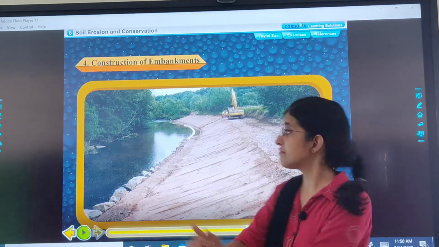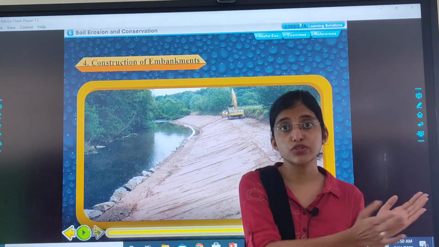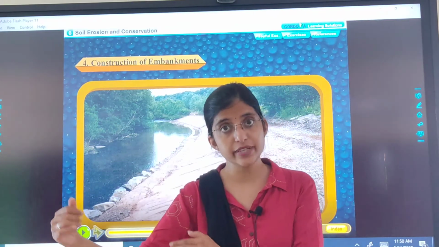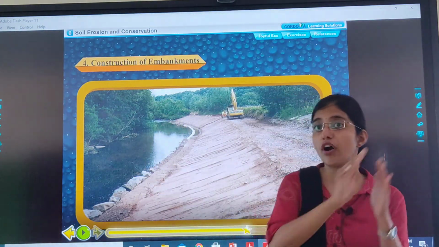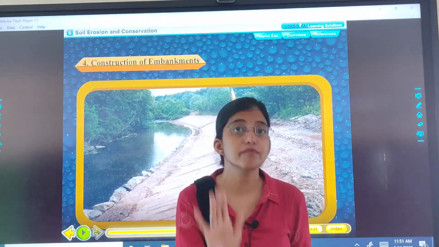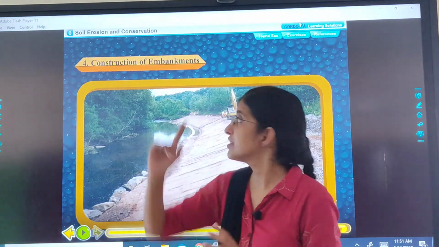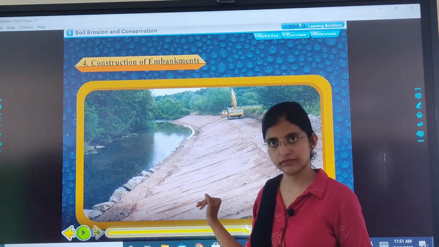Because if the river will flow, what will happen? That water will go on the soil, right? And when it will go on the soil, what will happen? The soil will move away with the running water, and we have to stop this. And that is why we construct embankments on the rivers.